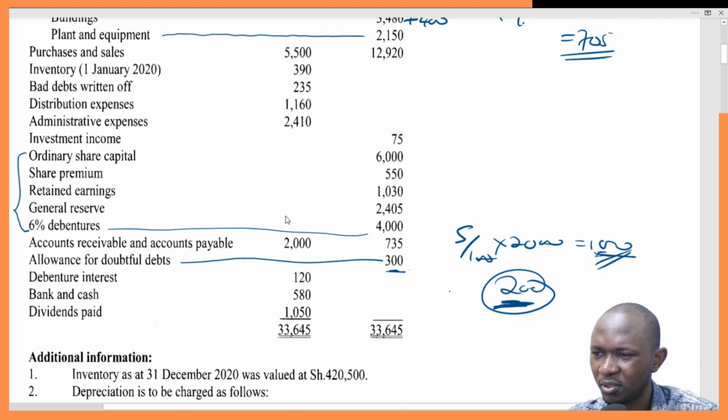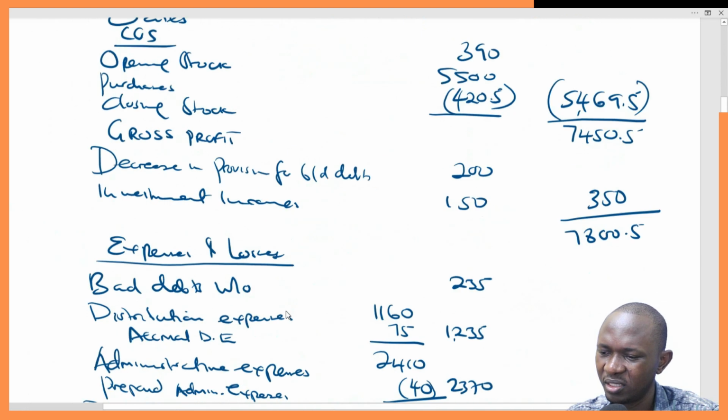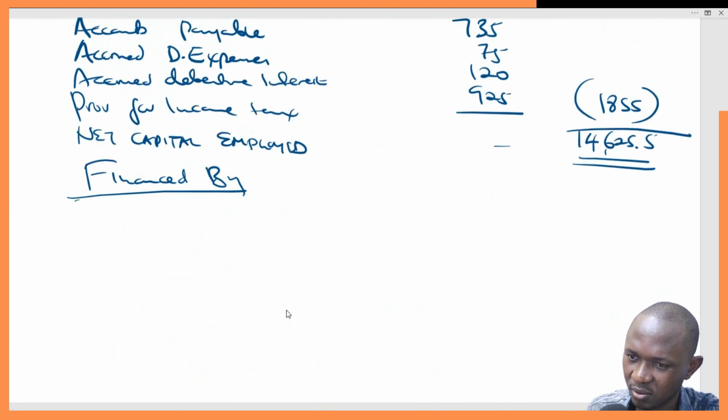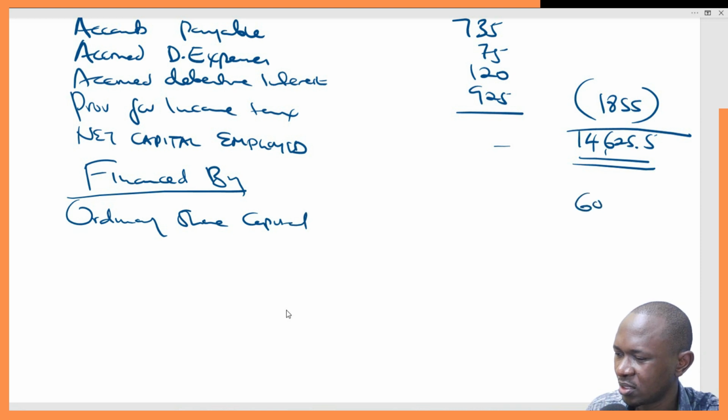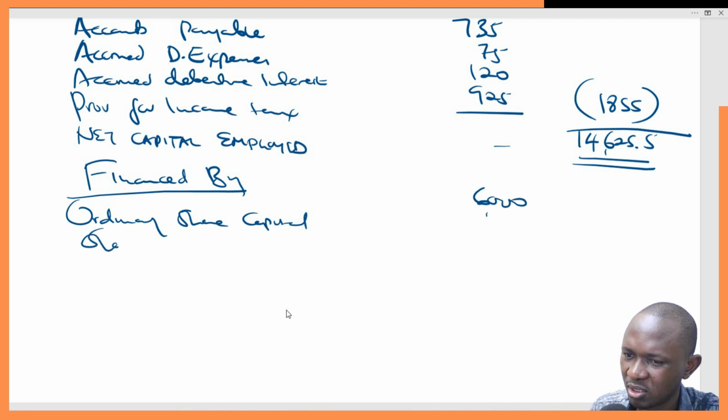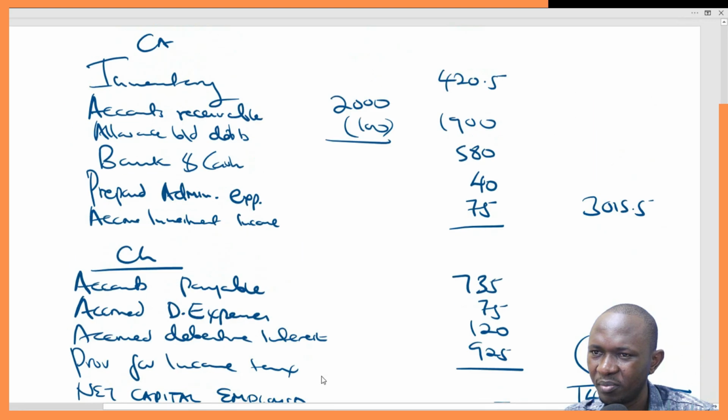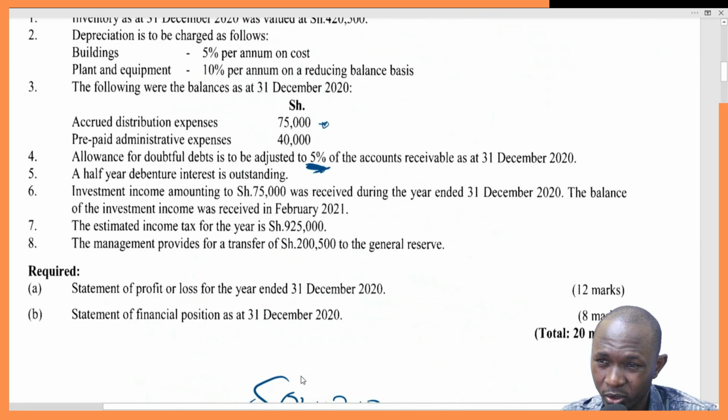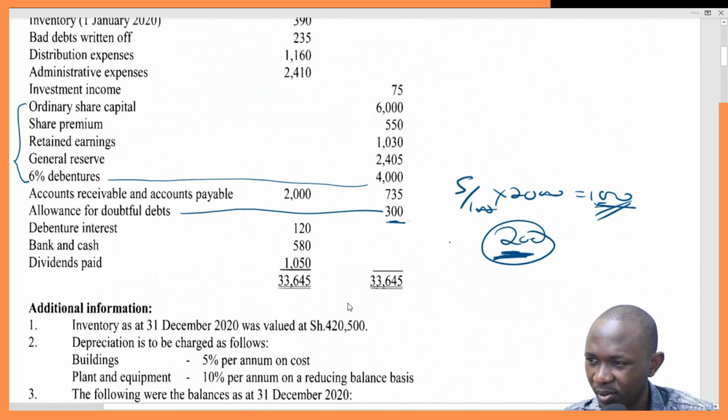So ordinary share capital 6,000, share premium 550. Let's capture them. Ordinary share capital 6,000. Then share premium. I think it was 550, but we'll confirm that figure again. Share premium 550.